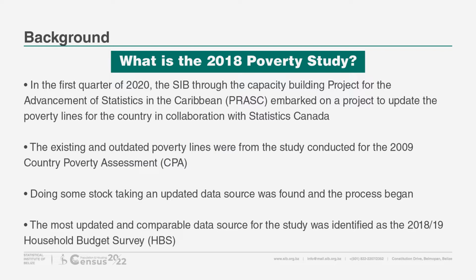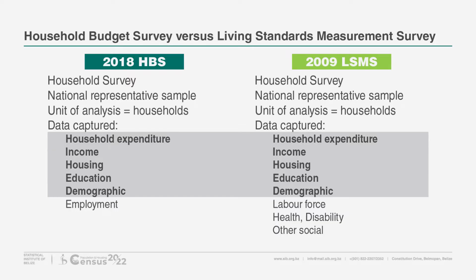The most updated and comparable data source for the study was identified as the 2018-2019 Household Budget Survey. Comparing the data sources from 2009 and 2018, we can see that both the 2009 Living Standards Measurement Survey and the 2018 Household Budget Survey were near identical, both in design and topics covered. Both captured the same data needed for the conduct of a poverty study.